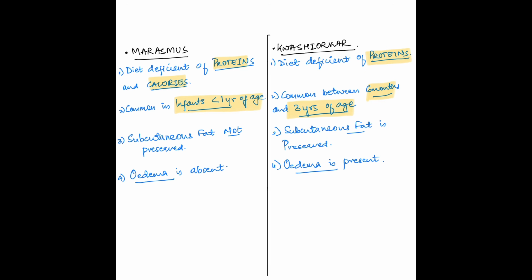In marasmus, subcutaneous fat is not preserved. The skin is dry, wrinkled, and thin. In kwashiorkor, some amount of subcutaneous fat is preserved. In marasmus, edema is absent, and edema or swelling is present in kwashiorkor.